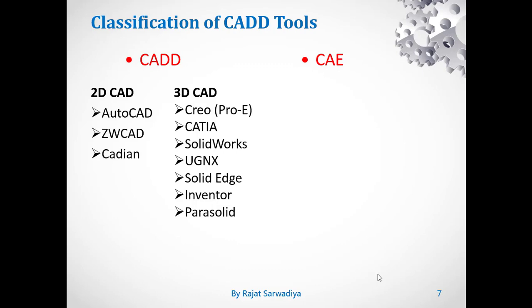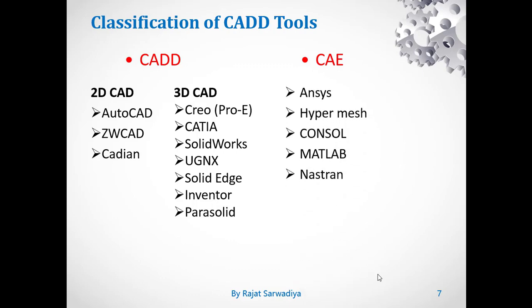Next we have CAE tools. CAE tools are ANSYS, Hypermesh, Console, MATLAB, Nastran and many more. Again, these tools also have some specific qualities due to which the industries are preferring them. For example, again, ANSYS is preferred for analysis work, while Hypermesh is actually preferred for meshing work.